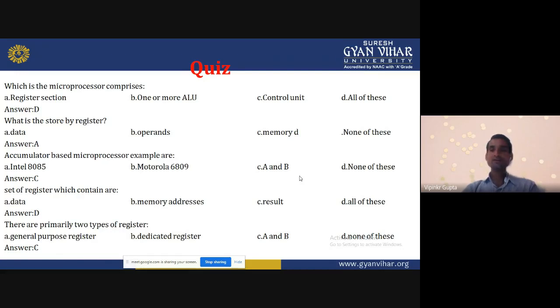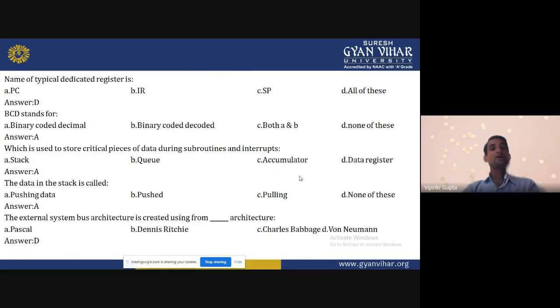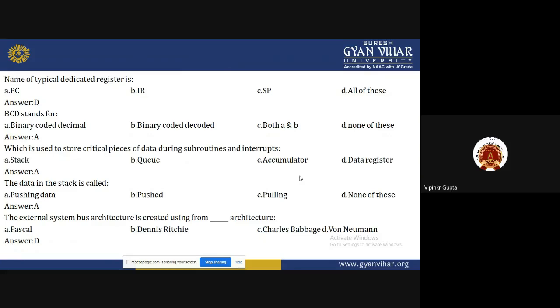Dedicated register, or special purpose register, both A and B, and none of these. So C is the correct answer, general purpose and dedicated or special purpose registers. Names of typical dedicated registers are the program counter, instruction register, stack pointer, all of these. These are all dedicated registers.